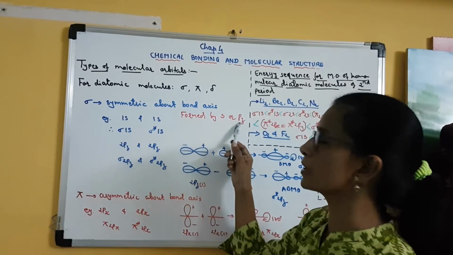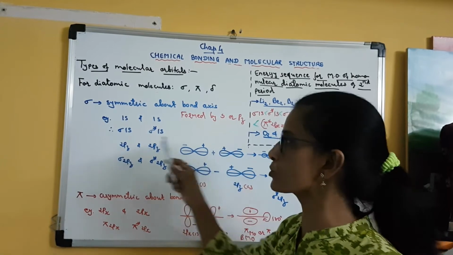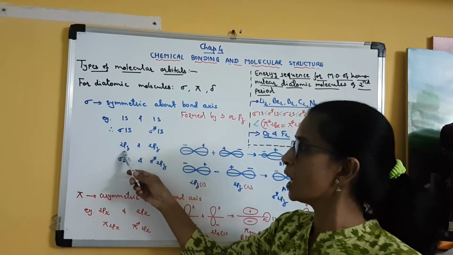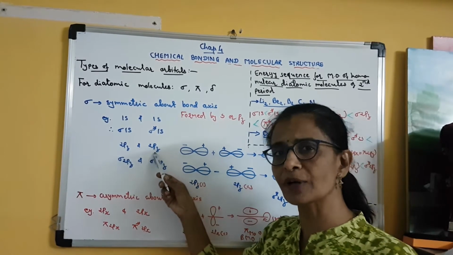Similarly, as I have written here, when pz orbitals are involved in linear combination, then also a sigma molecular orbital is formed. For example, this is the 2pz orbital of one atom, and this is the 2pz orbital of another atom.